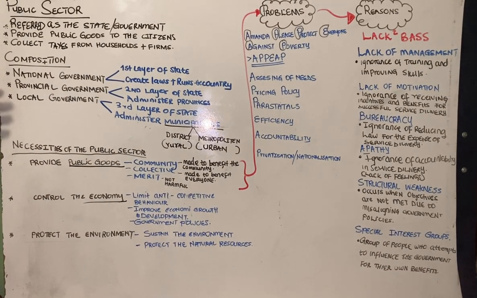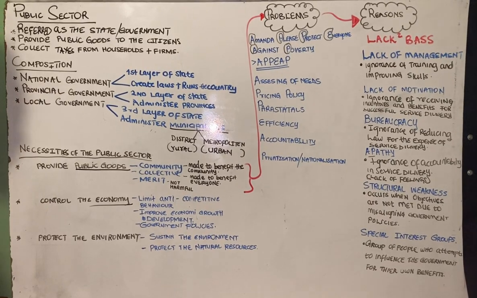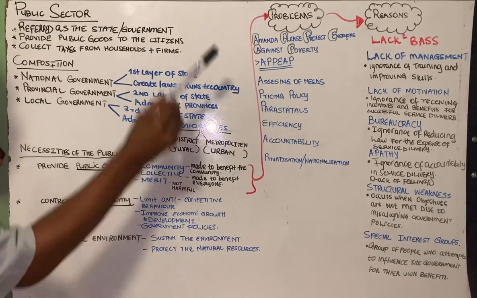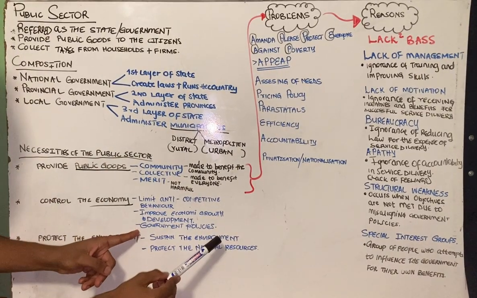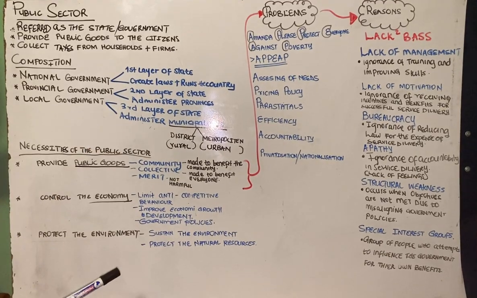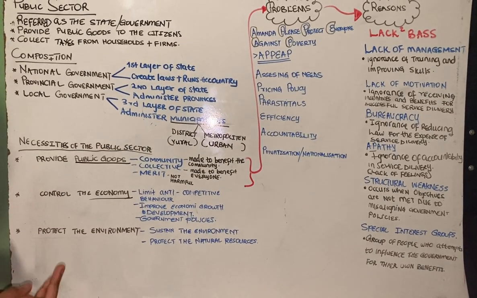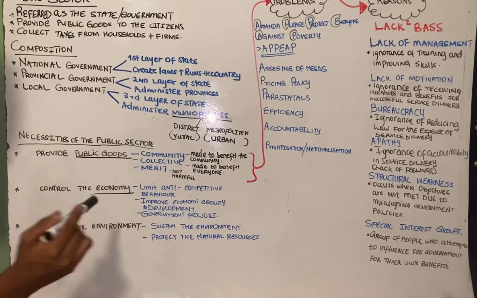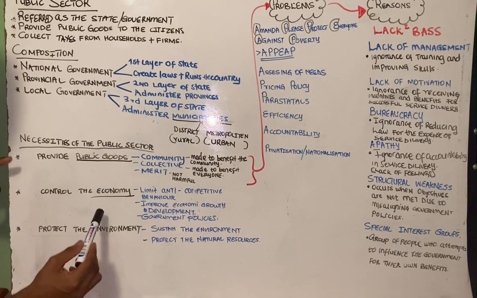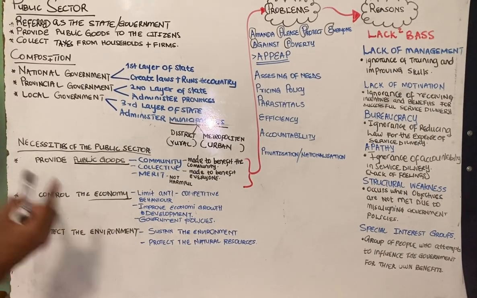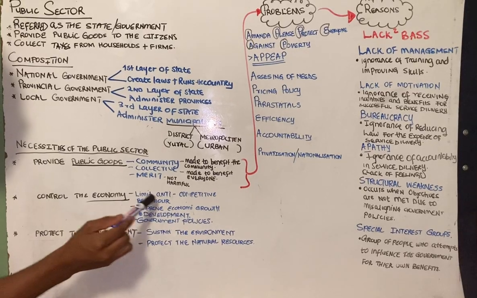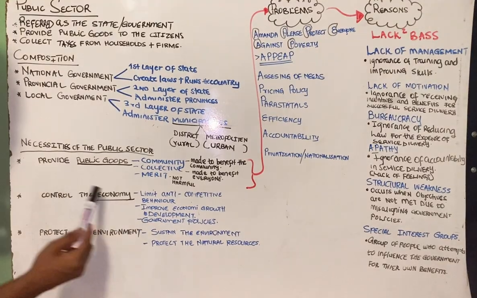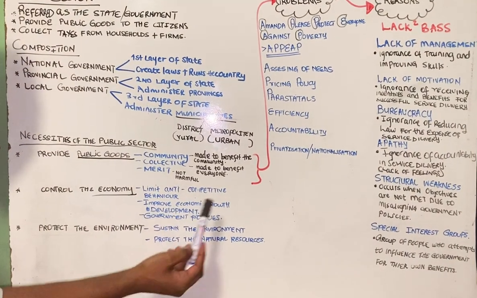And it can happen that the situation of the economy, maybe let's say, is at the trough now. So in order for a government to put the economy in the right direction, we need to experience the upswing. So we use the government policies to experience the upswing, which means we use the taxation, we use the government expenditure together with the monetary policy, right? So we use these government policies to put the economy in the right direction. So that's how the government controls the economy. And the government can also control the economy by limiting the anti-competitive behavior. And that's the second one. The government can also control the economy by improving the economic growth and development.